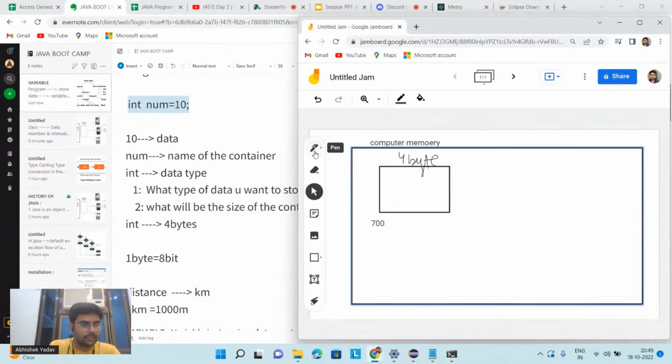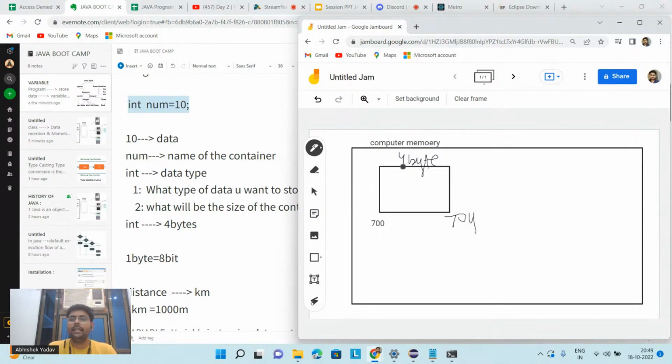Can you write in the comment what will be the end address here? If the starting address of the memory block is 700, can you write in the comment what will be the end address? Okay, no one? Yeah, correct. So this is 700, and this address will be 704.